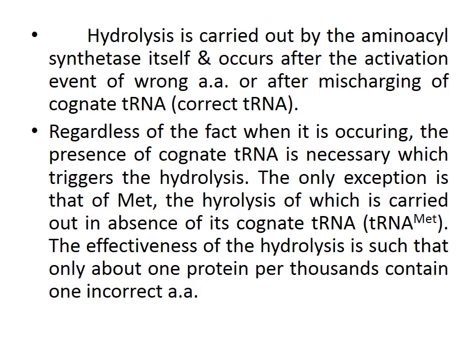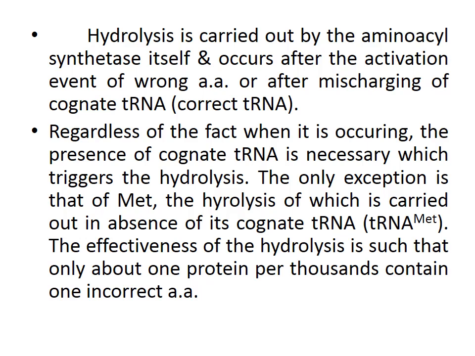So this is an important point. Whenever hydrolysis is occurring, the presence of the correct tRNA, that is the cognate tRNA, is necessary. The only exception is that of methionine, the hydrolysis of which is carried out in the absence of its cognate tRNA, that is tRNA for methionine.